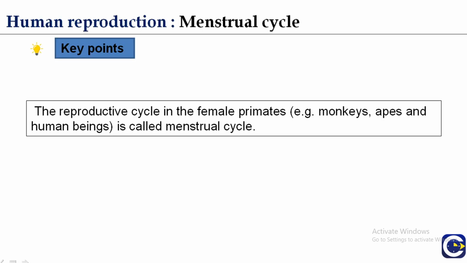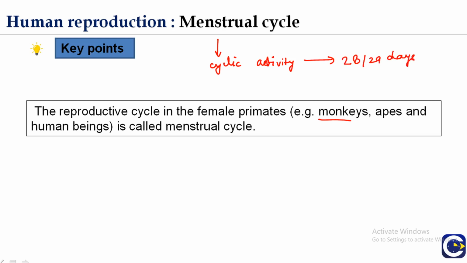So, the menstrual cycle: the reproductive cycle in female primates, for example monkeys, apes and human beings, is called the menstrual cycle. Actually, gamete formation in females is a cyclic activity, and it takes about 28 to 29 days.